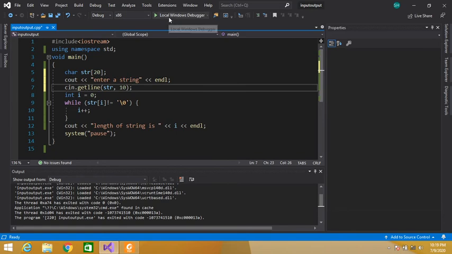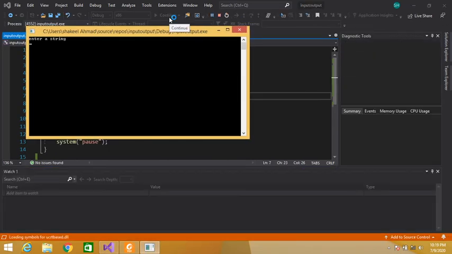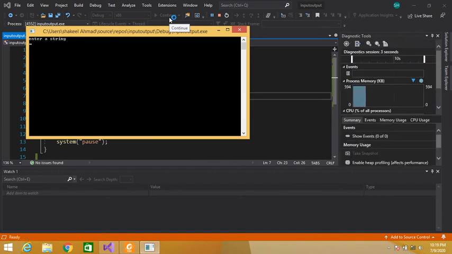Let's now execute this program. Enter a string: C++ book. Length of string is 9. See, 1, 2, 3, 4, 5, 6, 7, 8 and 9.